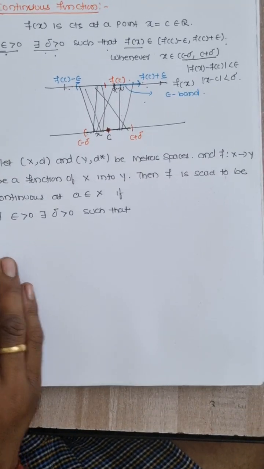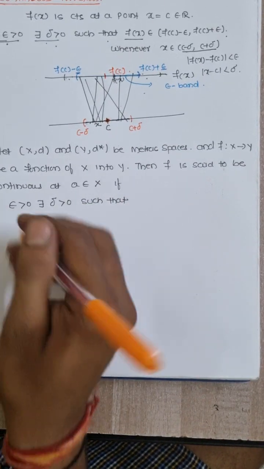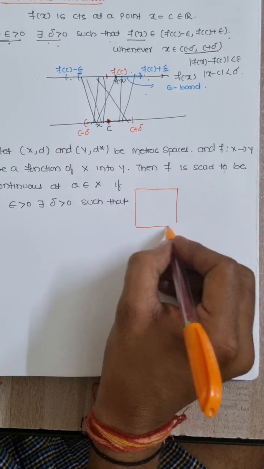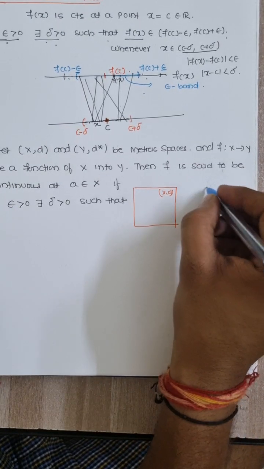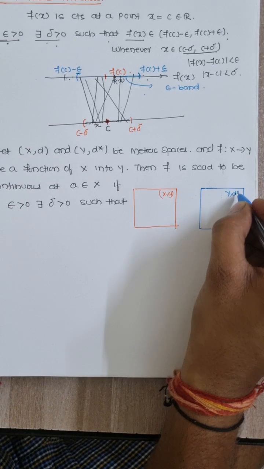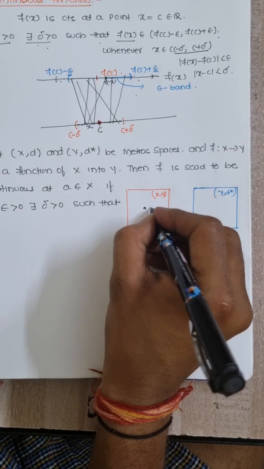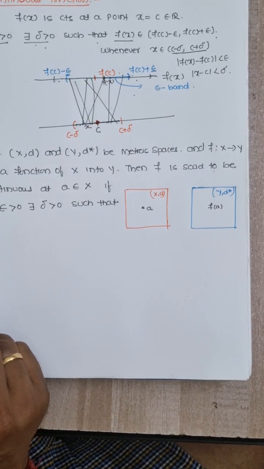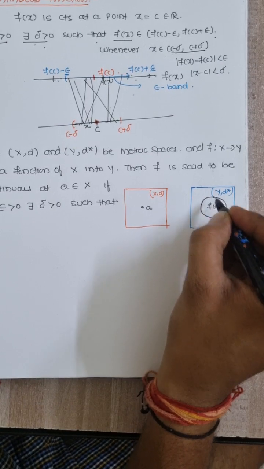Now in terms of the metric, try to understand this well, first graphically, and then I will write the absolute delta definition. Suppose I have a metric space here, this is X with the metric d, and suppose another metric space Y with a d* metric, and I have a point a here, and need to shoot at f(a), with an epsilon band, a neighborhood.